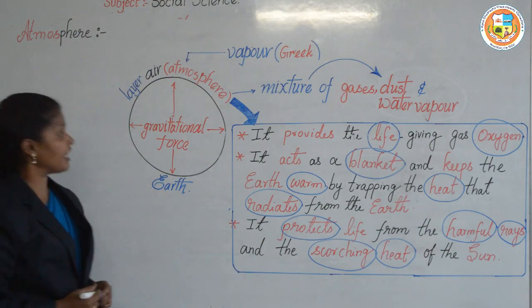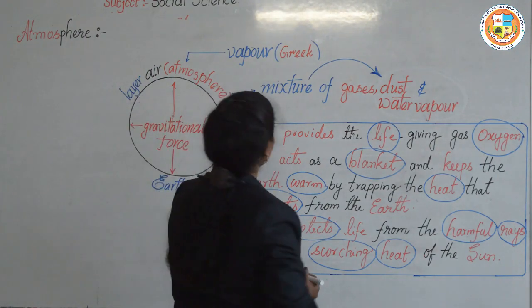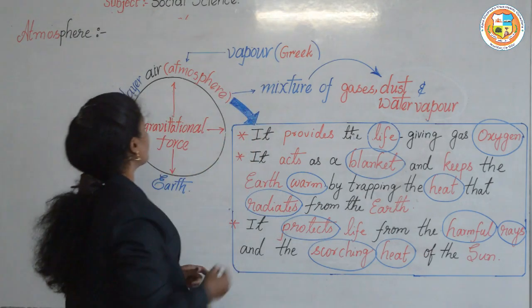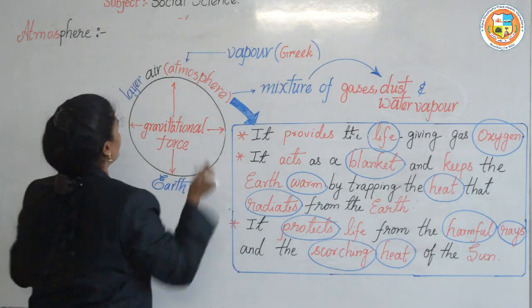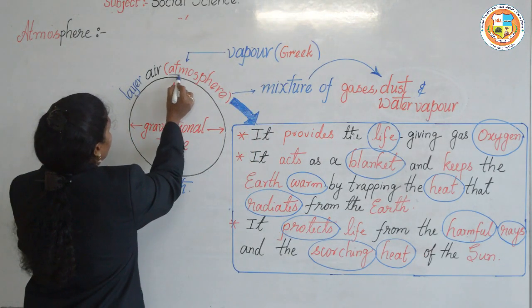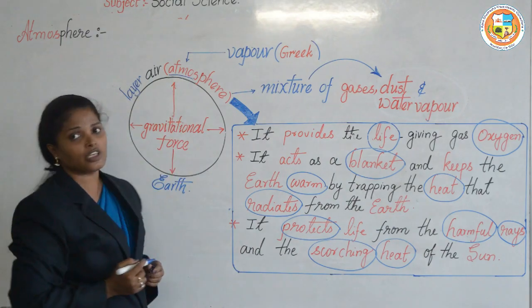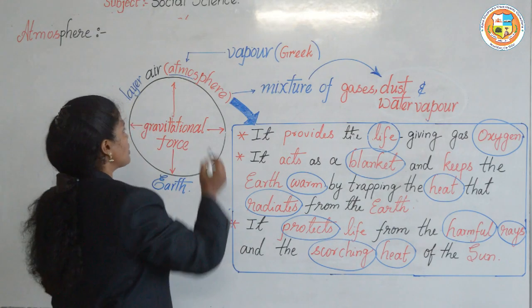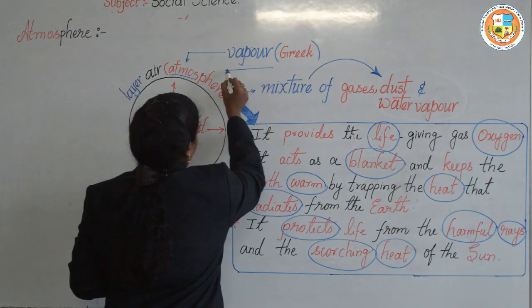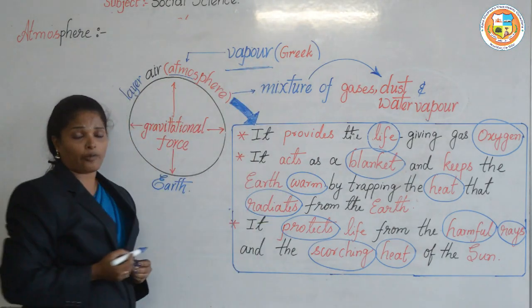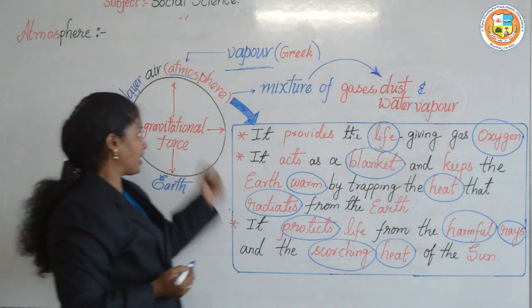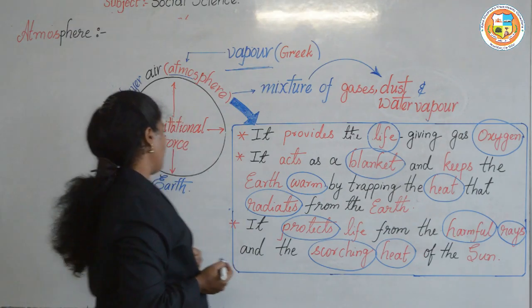Different types of gases will be there. The word atmos is derived from the Greek language, which means vapor.